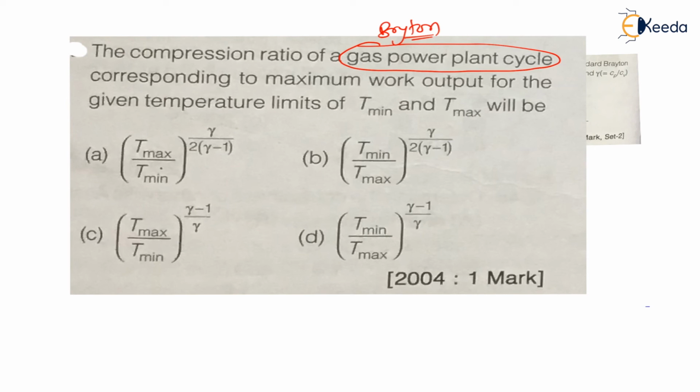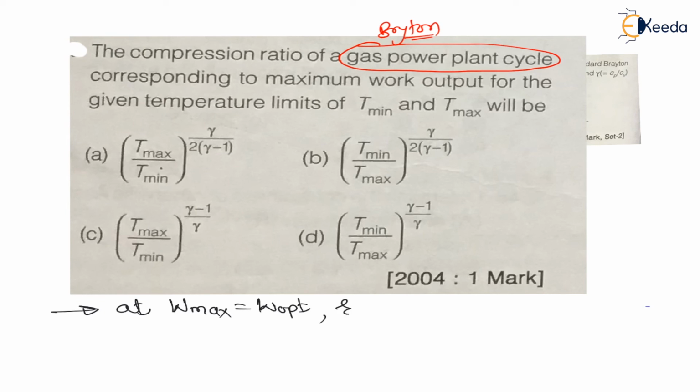Now we have seen one topic, we have taken two lectures on optimum work for the gas turbine, that is, introduction to optimum work and optimum work calculation, that is, derivation of the optimum work formula. Now at optimum work, or optimum work means maximum work output, that is optimum work.